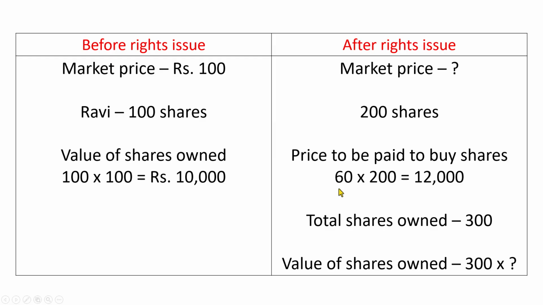Now let us say that Ravi decides to buy 200 shares at 60 rupees each. Then the price to be paid is 60 into 200, which is 12,000 rupees. So he has to pay 12,000 rupees. So after the rights issue, the total shares owned by him is 300. Now, what about the market price?